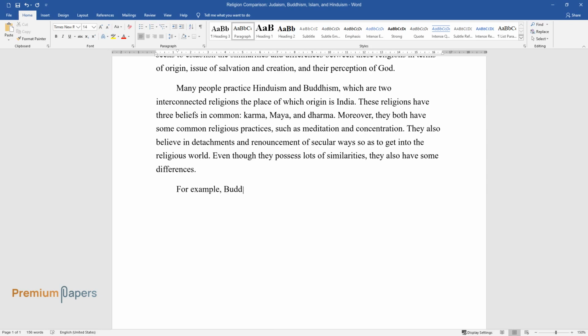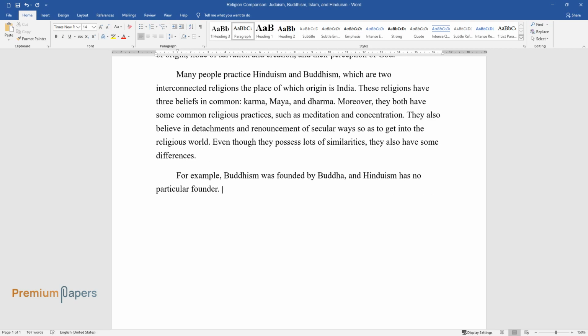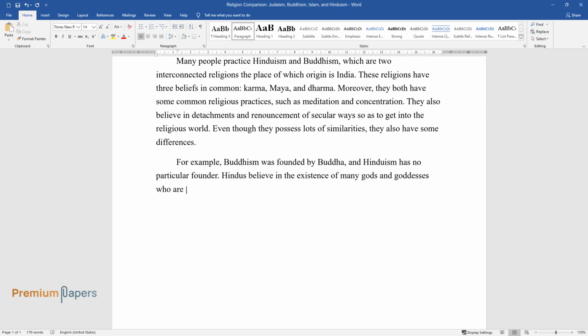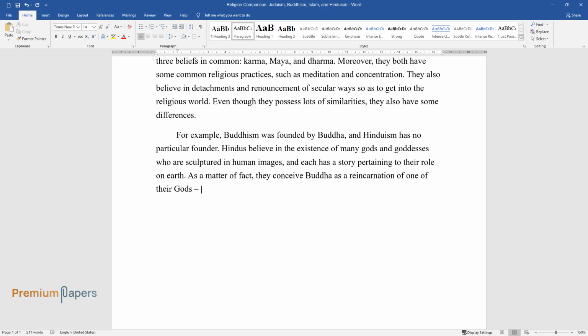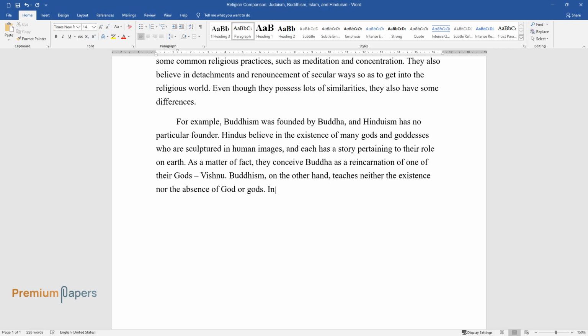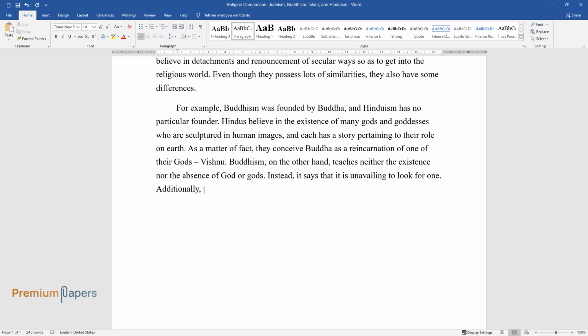For example, Buddhism was founded by Buddha, and Hinduism has no particular founder. Hindus believe in the existence of many gods and goddesses who are sculptured in human images, and each has a story pertaining to their role on earth. As a matter of fact, they conceive Buddha as a reincarnation of one of their gods, Vishnu. Buddhism, on the other hand, teaches neither the existence nor the absence of God or gods. Instead, it says that it is unavailing to look for one.